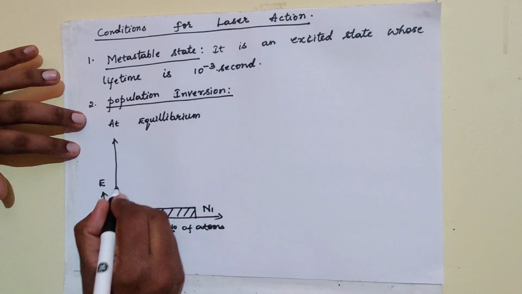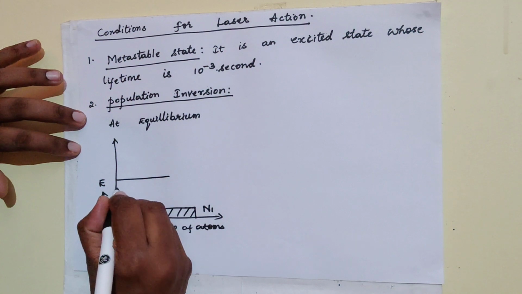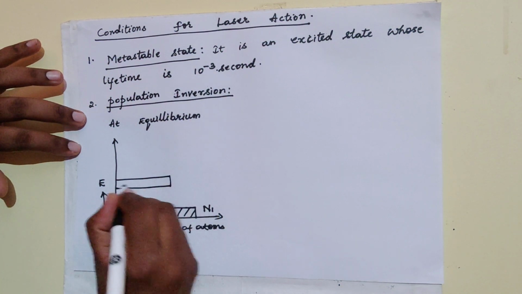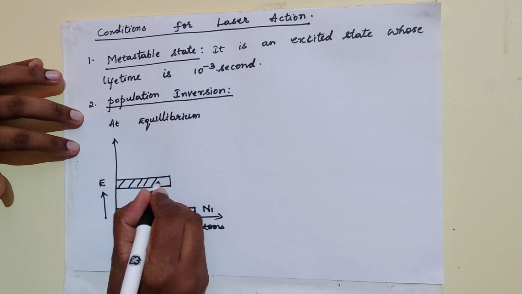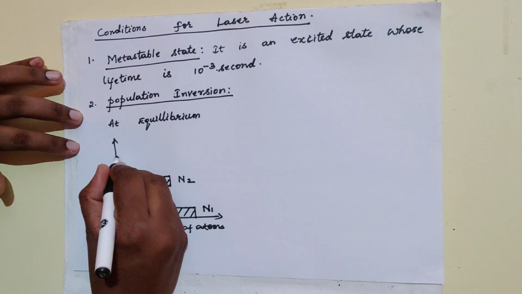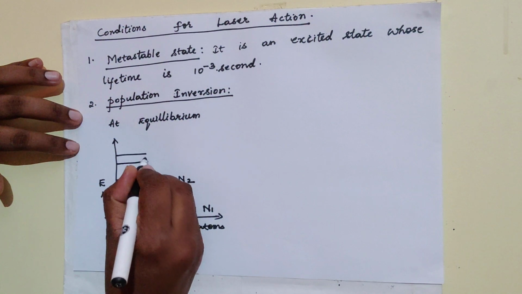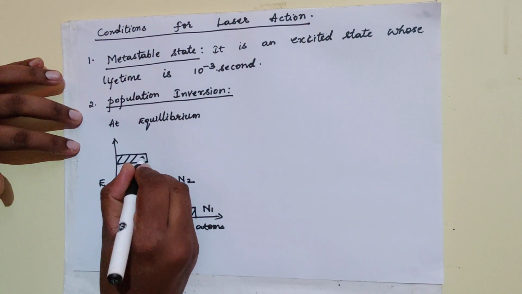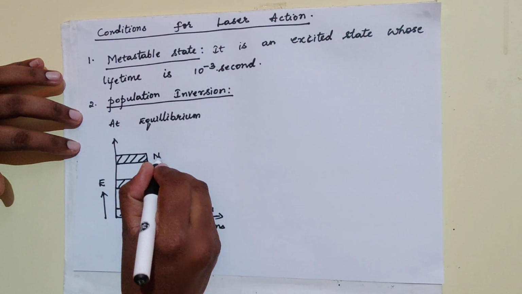I'll call that N1, and a lesser number of atoms in the excited state and much lesser in the higher excited states.